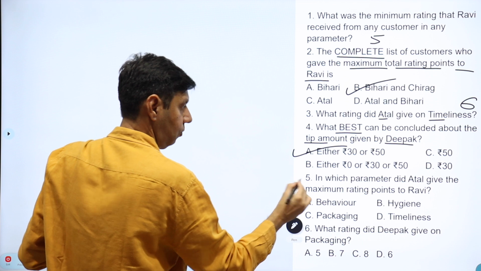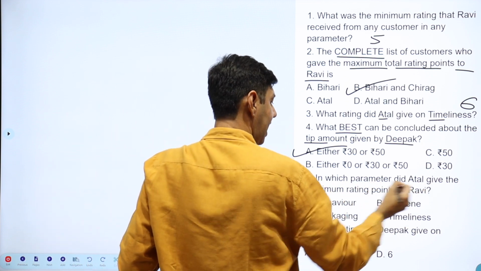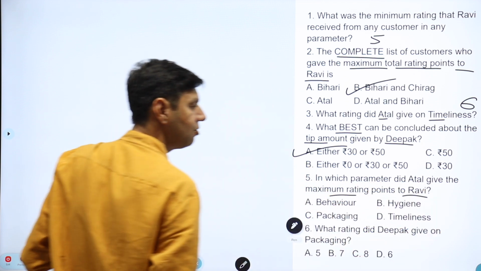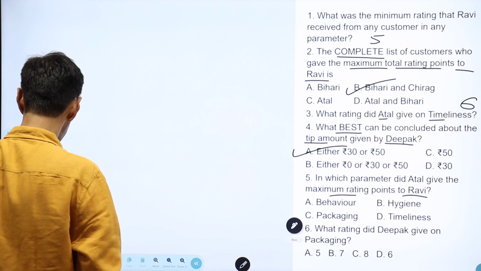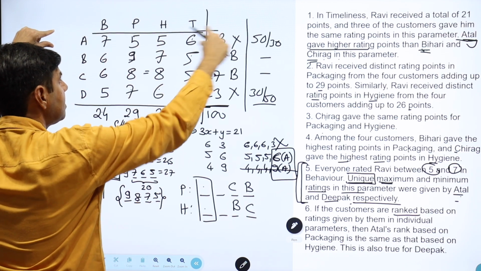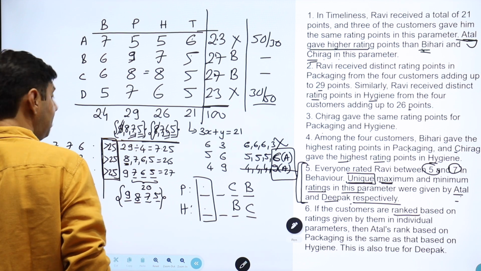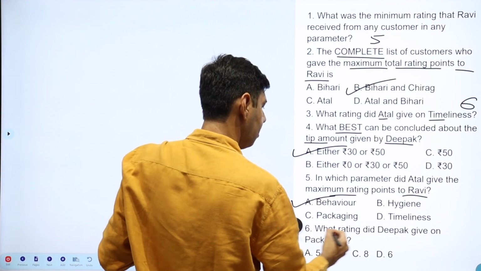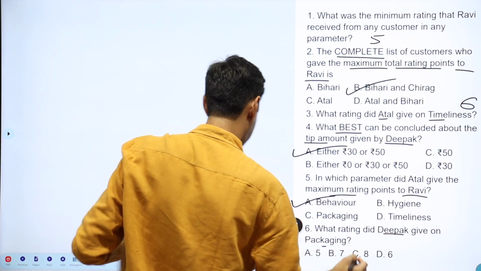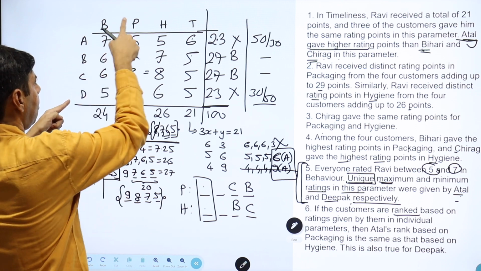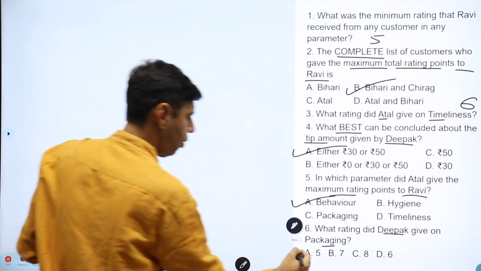Okay, it's not 0. In which parameter did Atul give the maximum rating to Ravi? Now we are talking of this Atul, this row. Okay, where is the maximum that he has given? Parameter behavior. And what is the rating that Deepak gave on packaging? Deepak on packaging gave a rating of 7.